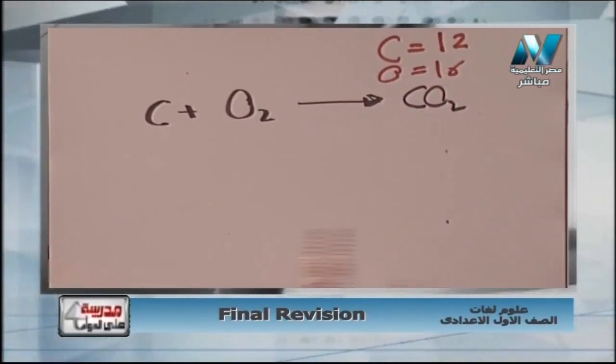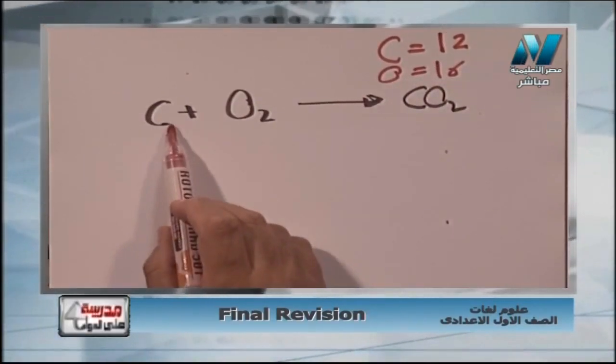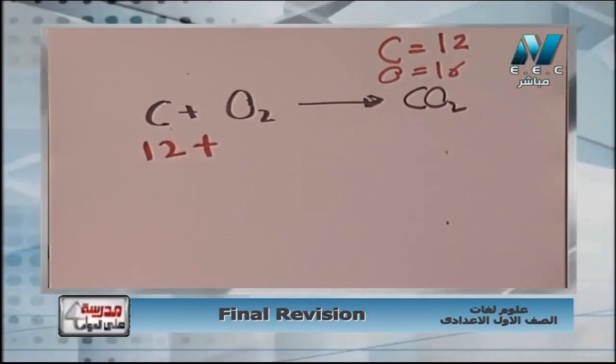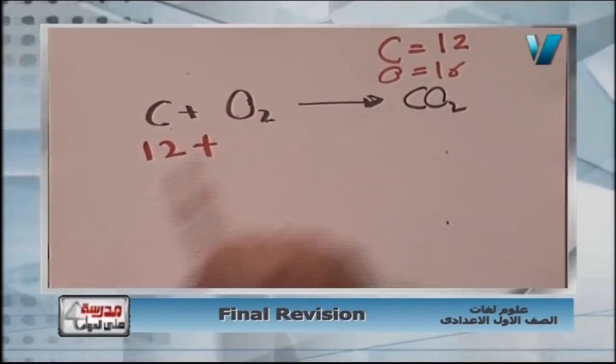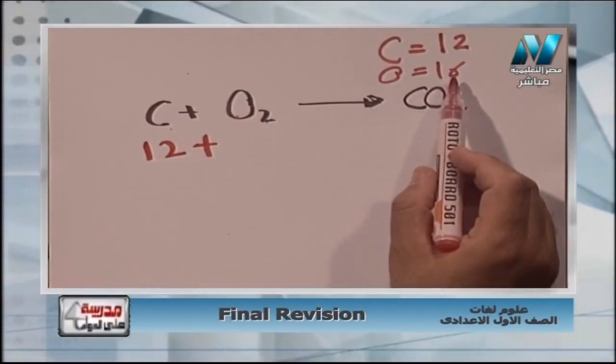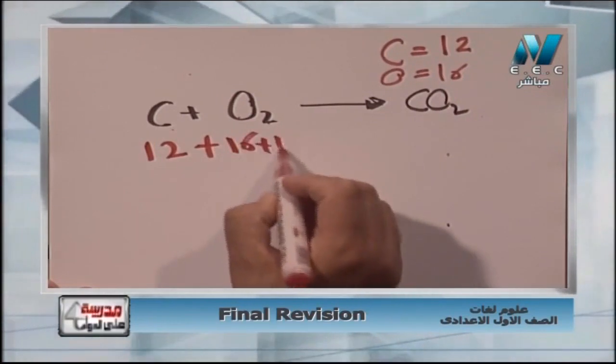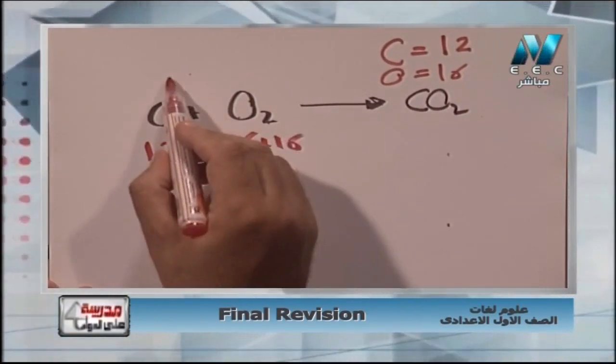Okay, so now I have how many carbon? One carbon equal 12 plus how many oxygen? I have two oxygen O2. So oxygen equals 16 in mass number. So I have 16 plus 16. That's the mass of reactants.